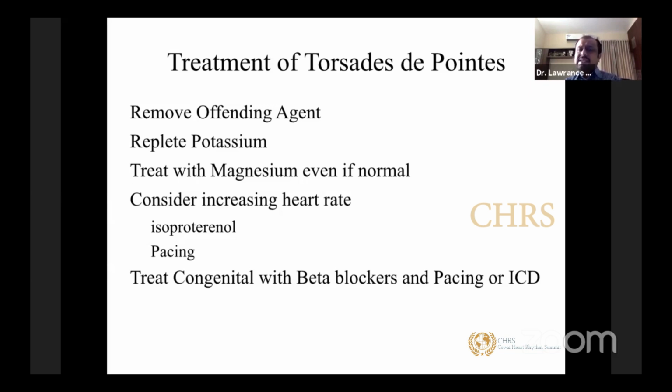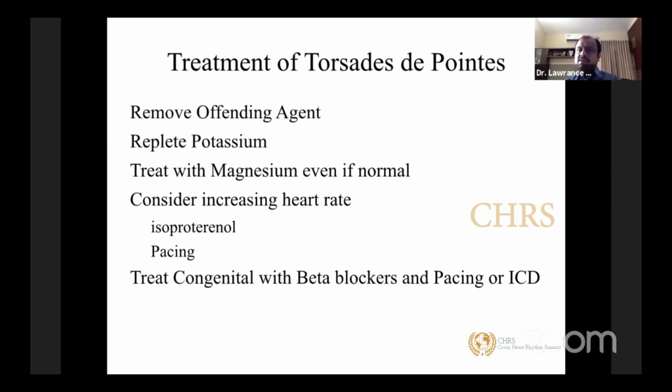You always have to increase the heart rate. Whenever your patient has Torsades or a long QT, the worst thing you can have in association is a bradycardia. Bradycardia increases the QT further, and the patient will become more susceptible to arrhythmias. So you try to increase your heart rate. This is very important.